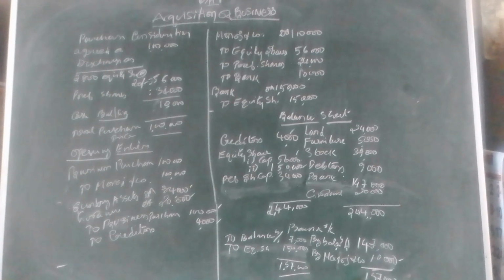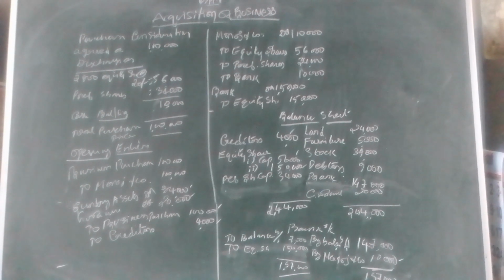That is the purchase consideration. And in the existing balance sheet we have 4,000 rupees as creditors. If you pass this entry with these amounts, we get the difference on the debit side. That debit side difference is taken as goodwill. Just for your knowledge, if the difference arises on the credit side, it is named capital reserve. In this problem we get the difference on the debit side, so it is goodwill. This goodwill will appear in the new opening balance sheet.